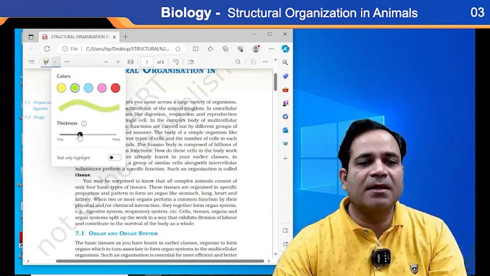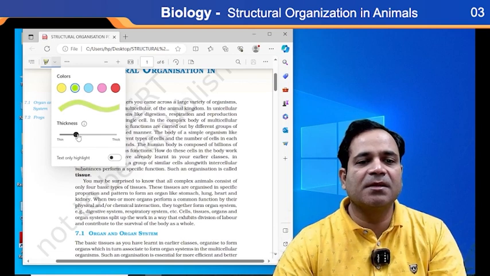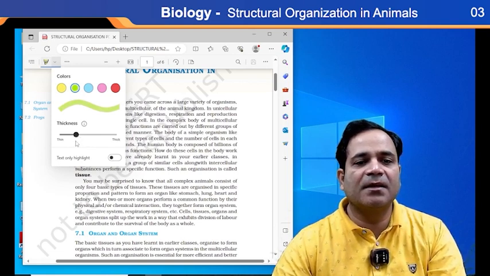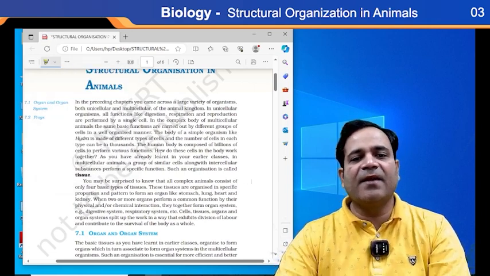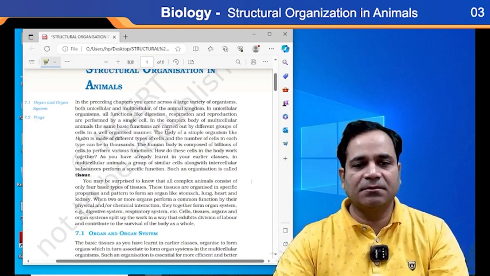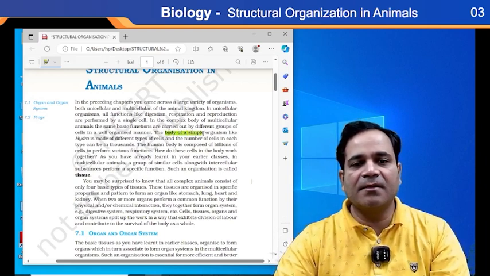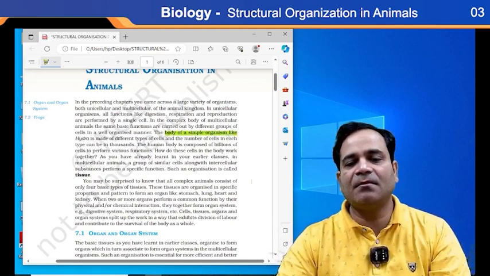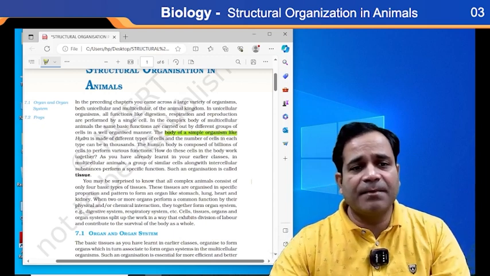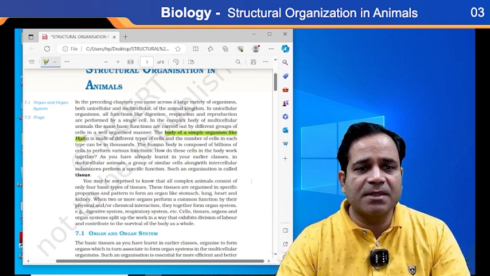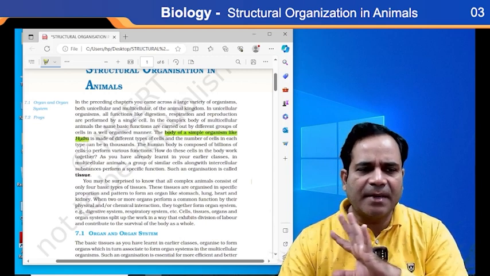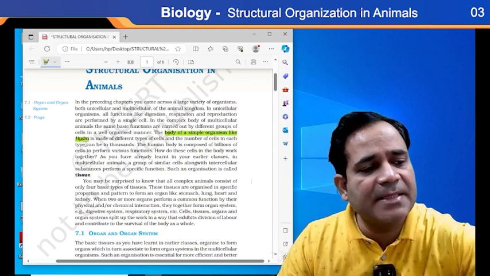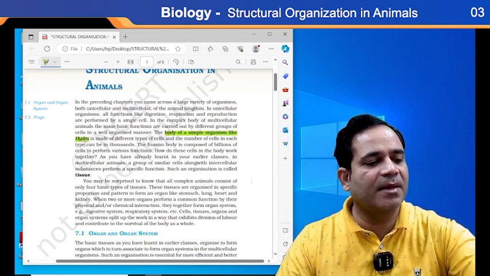Now see, if I'm talking about the body of simple organisms, you know that simple organisms are not very complex, and all their metabolic activities are performed very simply. That's why I'm saying simple organisms.